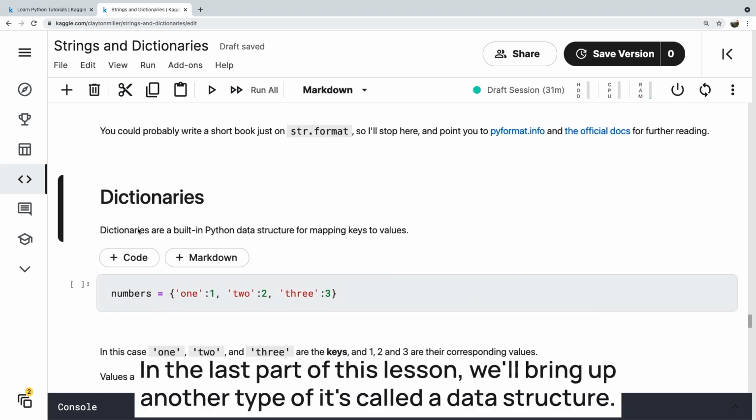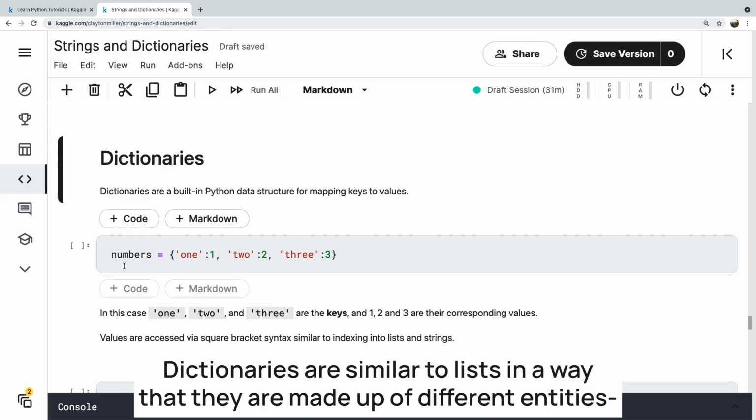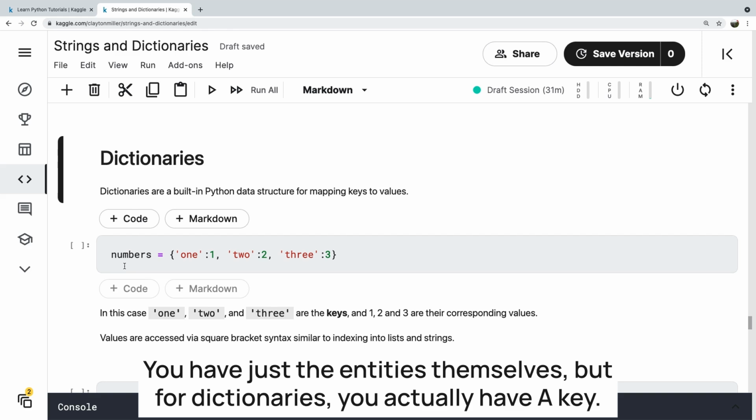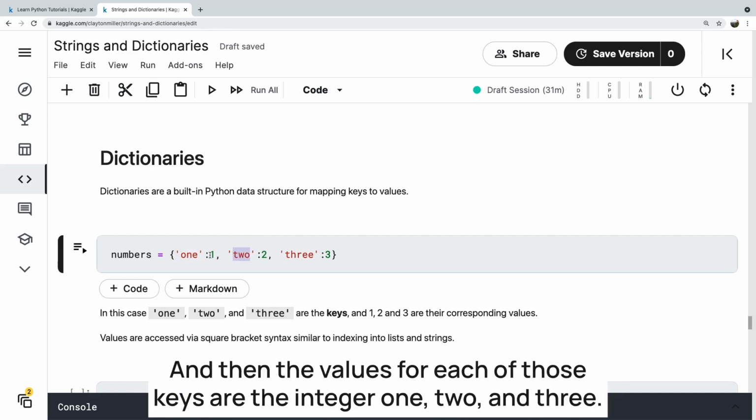In the last part of this lesson, we'll bring up another type of data structure. It's similar to lists and tuples. It's called dictionaries. Dictionaries are similar to lists in a way that they are made up of different entities, basically a group of entities. With lists, you have just the entities themselves, but for dictionaries, you actually have a key. So you have 1, 2, and 3 as a string, which is their keys. And then the values for each of those keys are the integers 1, 2, and 3.